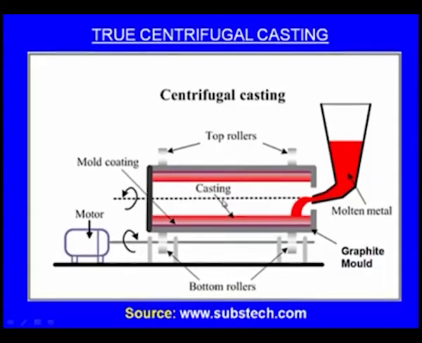Then what will happen? Because of the centrifugal force, the molten metal will be sticking onto the walls of the graphite mold, and the rotation continues till the molten metal is solidified. Once the molten metal is solidified, the rotation of the cylindrical graphite mold will be stopped. Then this can be separated into two halves. Then we can get the casting outside. Because we are applying the centrifugal force on the molten metal, this is known as the centrifugal casting process.